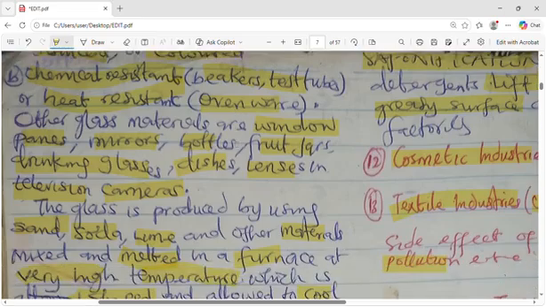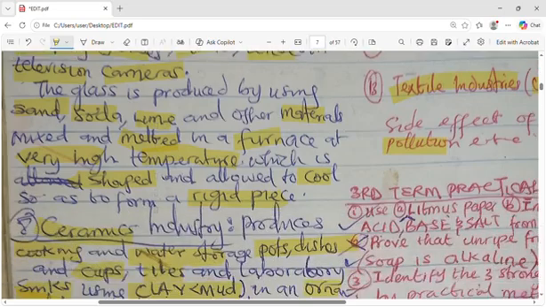So other glass materials, we have the one they use for window pane, mirror, bottles, fruit jars, drinking glasses, dishes, lens, also television, camera, glasses are in all of these things. Now, as I said, if you want to produce glass, sand is the major material, silicon oxide. So then soda from sodium oxide, then lime from calcium compound. So they mix them together, melt them in the furnace at a very high temperature, then they shape that glass and allow it to cool, then it becomes a rigid piece.